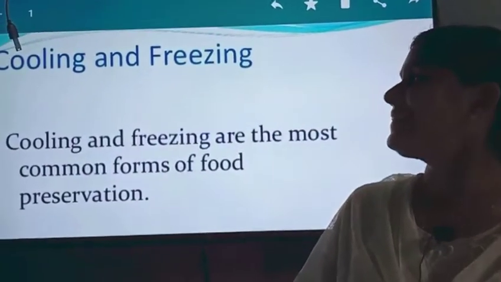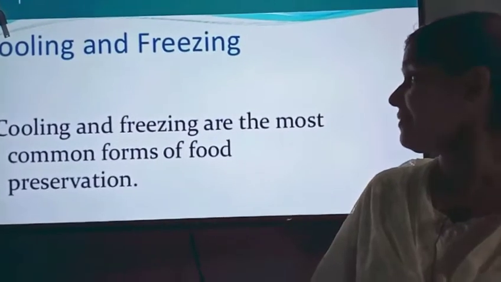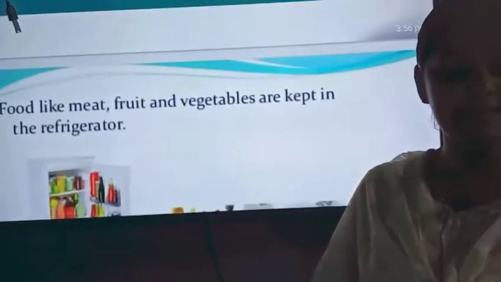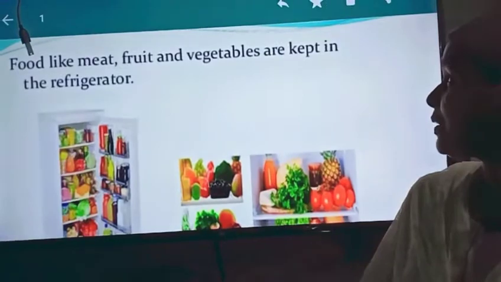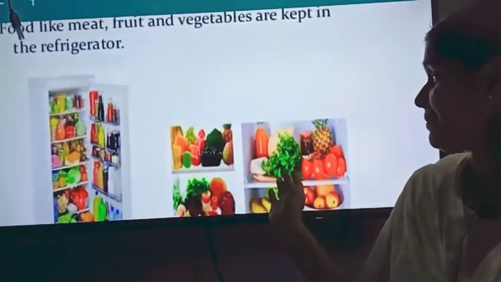Next method is cooling and freezing. Cooling and freezing are the most common forms of food preservation. Food like meat, fruits, vegetables, fishes, all these are kept in the refrigerator. You can see many examples here.